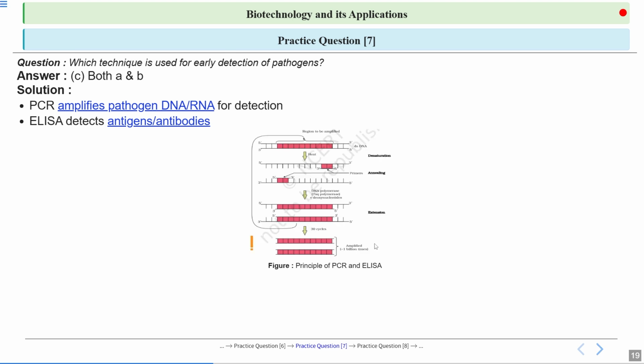So this is the principle of PCR. They have shown the different steps of PCR that we have discussed in great detail in the classes. First, the denaturation step, in which the double stranded DNA denatures. Then the primer comes and anneals. Okay, the second step, annealing.